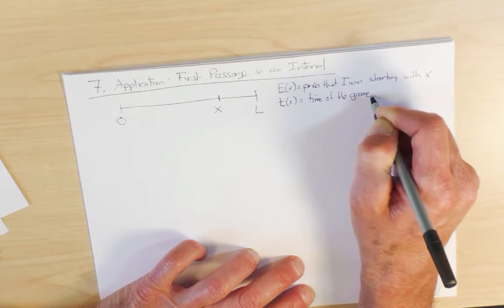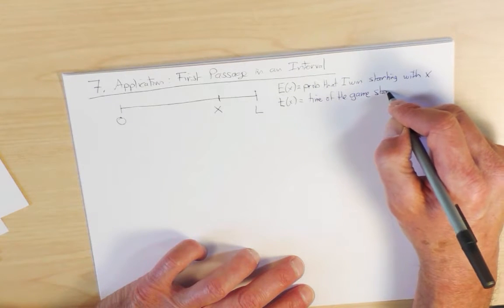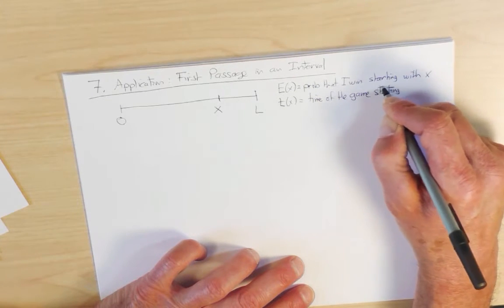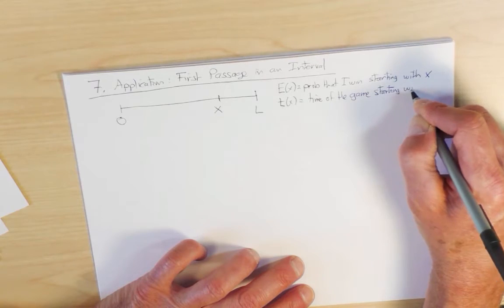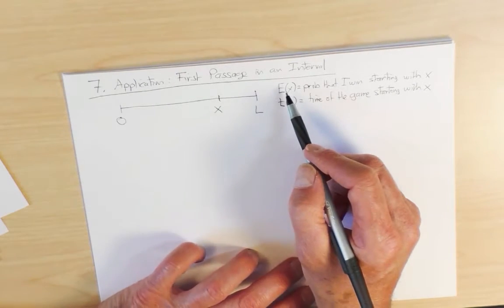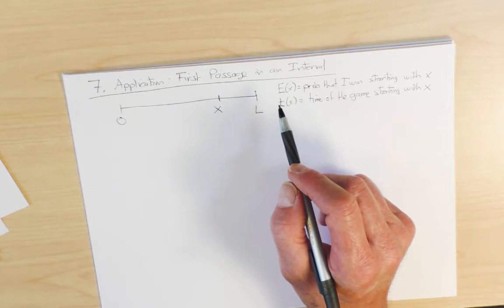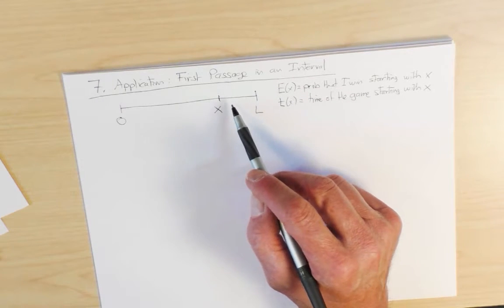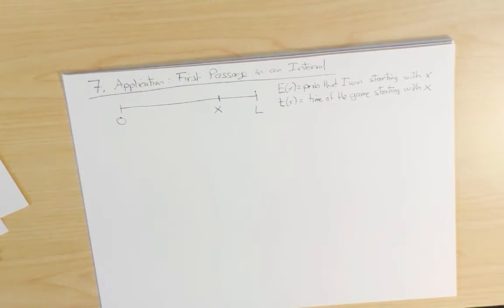Again, when I start with X coins. E is also sometimes known as the exit probability because it's the probability for me to exit at L when I'm starting at position X. So in principle, how do we compute E of X?